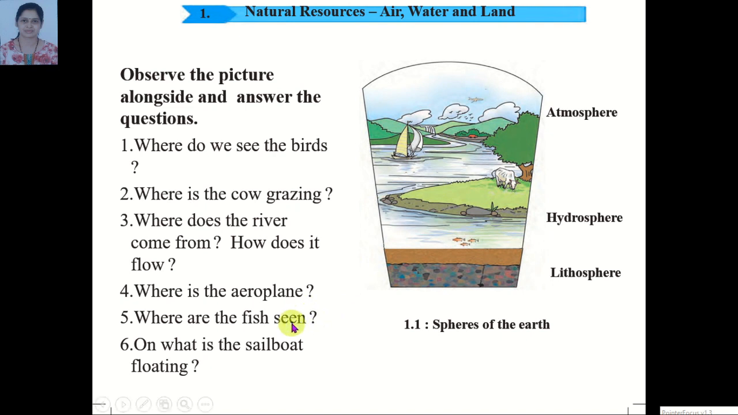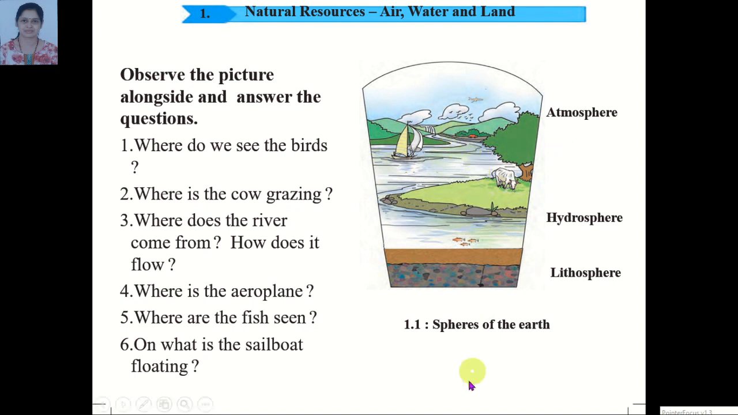Where are the fish seen? Yes, fish are seen in the water. On what is the sailboat floating? The sailboat is floating on the water.